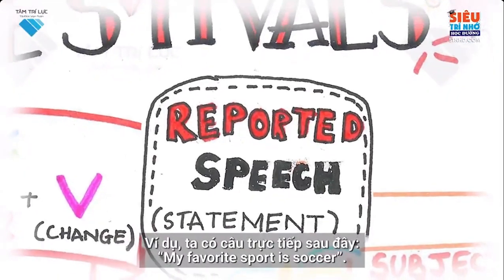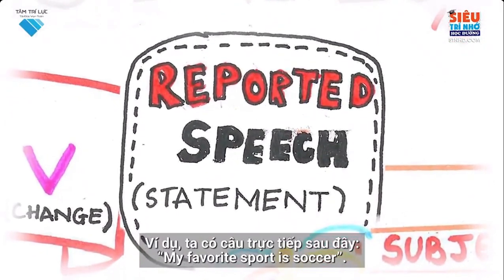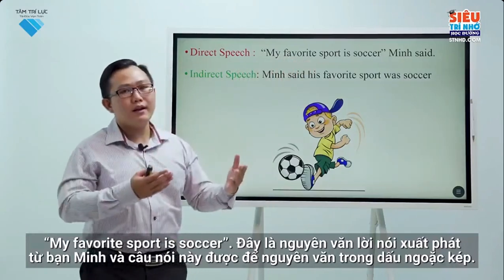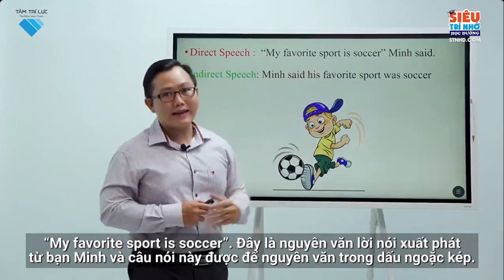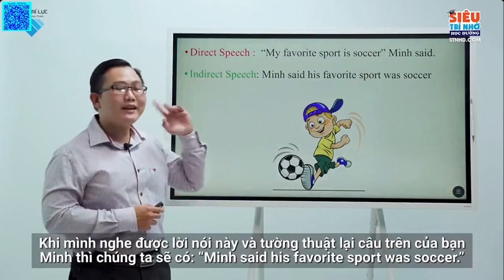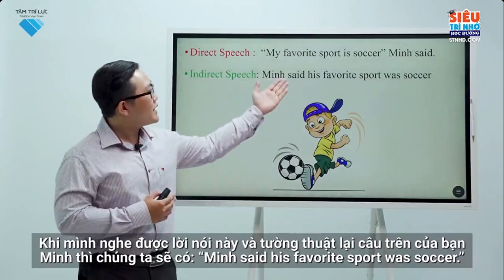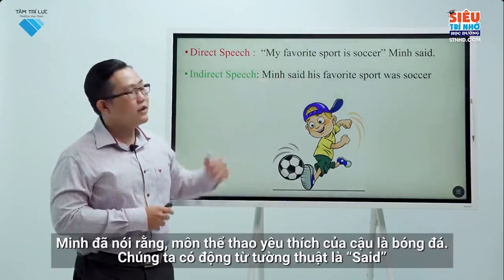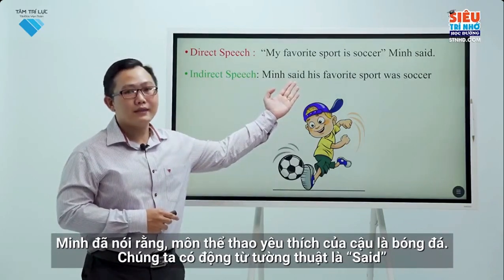For example, I have the following direct speech: "My favourite sport is soccer." This is the original speech from Ming, and this speech is originally enclosed in the quotes. This is how we recognise it. When we hear this speech and report it from Ming, we have: Ming said his favourite sport was soccer. Ming said that his favourite sport was soccer. We have the reporting verb, which is said.